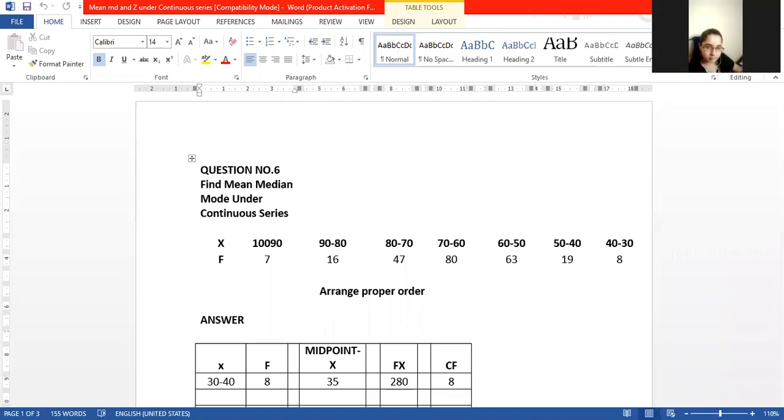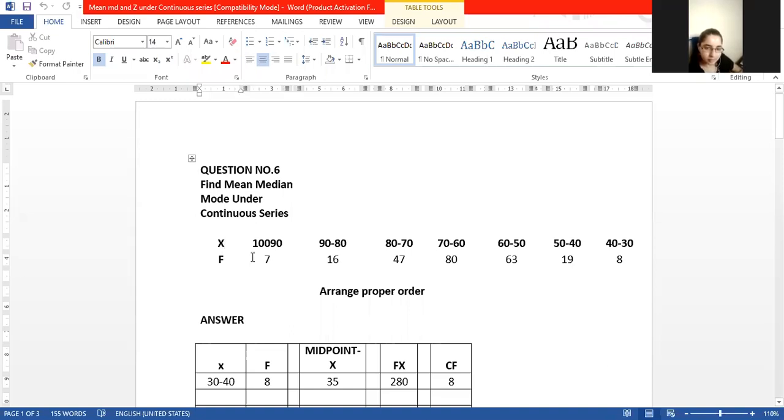Okay, that question number 6: find the mean, median, mode under the continuous series. Dear students, if there is any disturbance, please raise your hand. Yes, sir. Here, this is X.